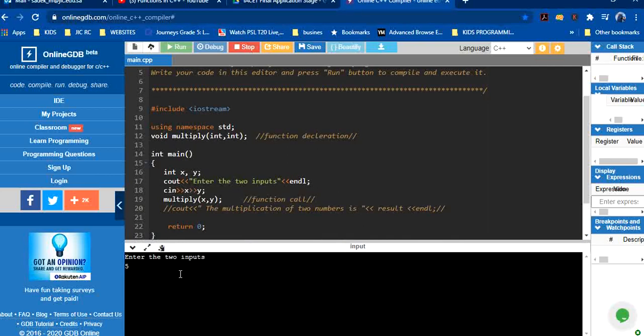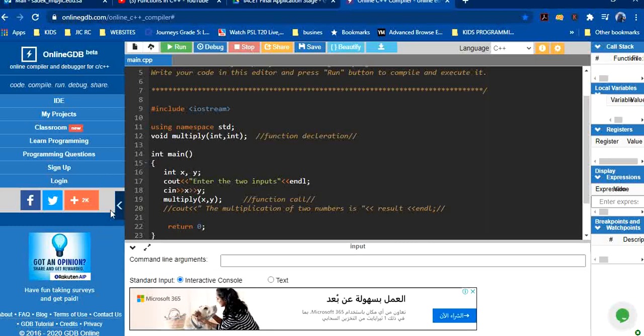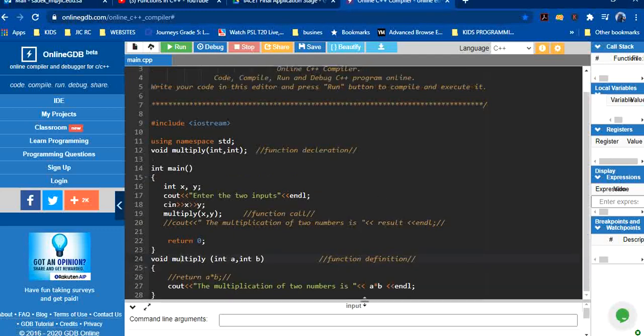We have 5, 4, and the result. Very simple. So now I have a function which has input but no output. Similarly, we can have functions which have output but without input. We just call it without any input, and we define input and output inside the function.